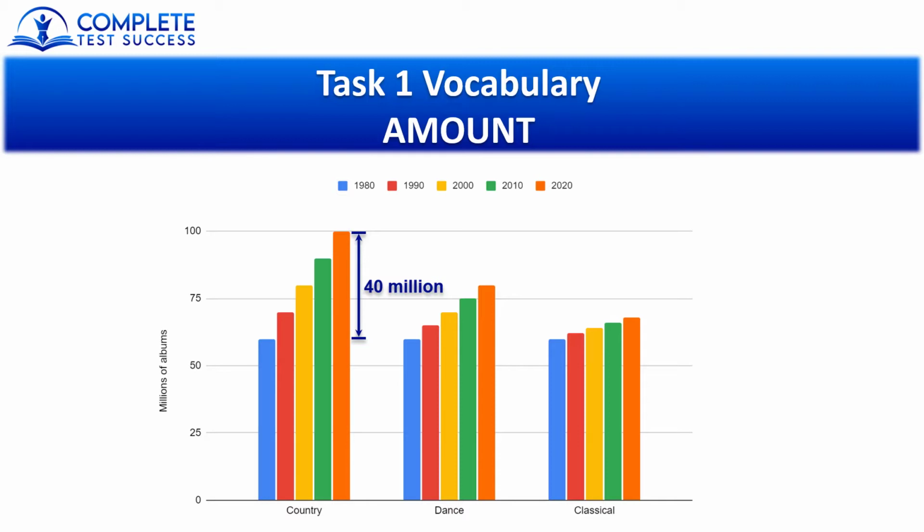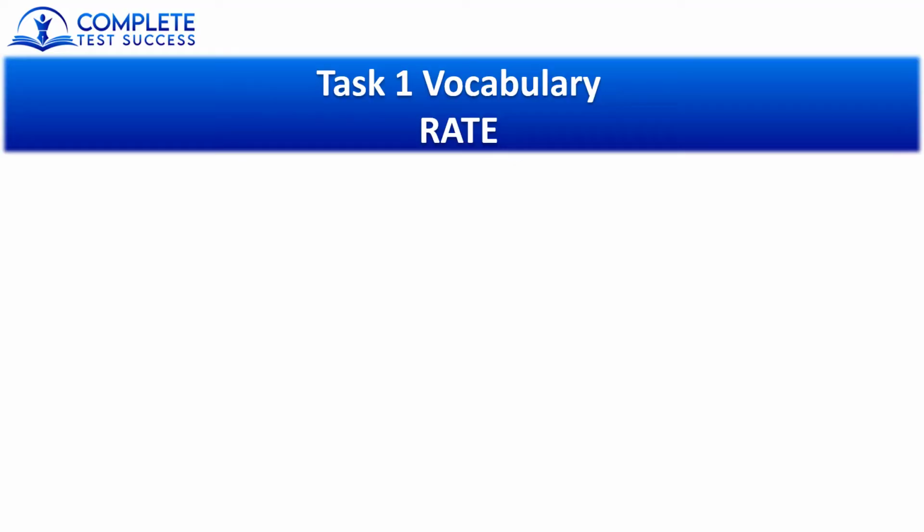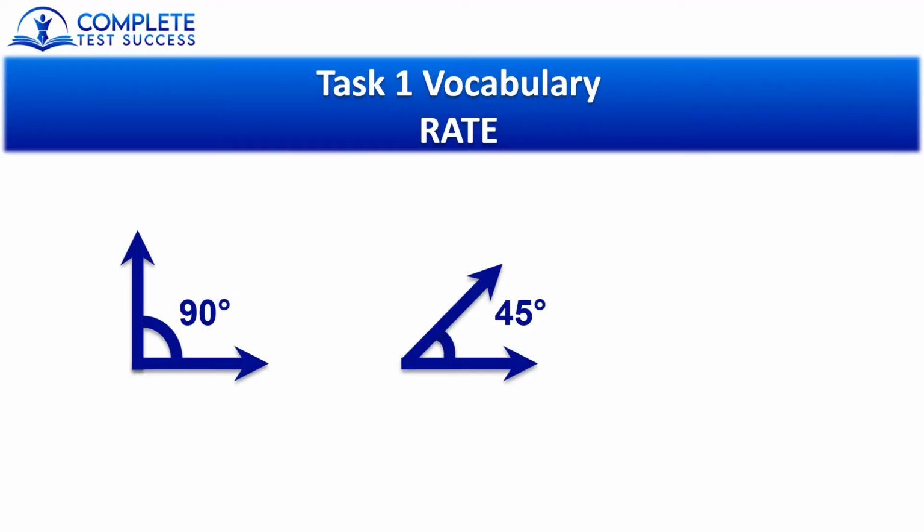For dance music, the amount is about 20 million, and for classical music, the amount is about 10 million. And that's basically what amount is. It's the size of the increase or the decrease. Now let's look at rate. And rate is all about the angle between one category and the next. By this, I mean angles like this. 90 degrees, 45 degrees, 30 degrees, and so on. Now, don't worry, this is not a mathematics test.